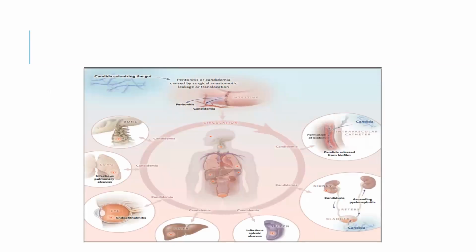So this is a diagrammatic representation of the pathogenesis of the fungus. First, Candida colonizing the gut, like peritonitis or candidemia caused by surgical anastomotic leakage or translocation, or any candidal infection from the skin, is responsible for the candidemia. These Candida will invade the intravascular catheters, leading to the formation of a biofilm, and from there it will get disseminated into multiple organs like the spleen, liver, eyes, lungs, bones, and also the kidneys.